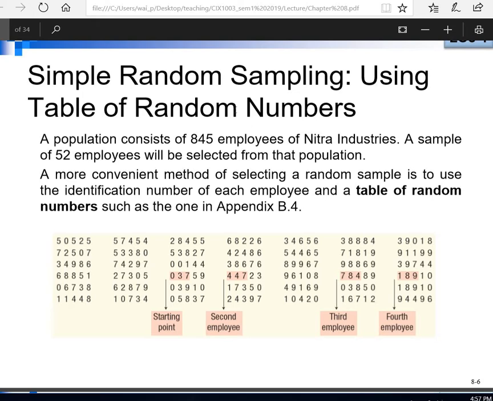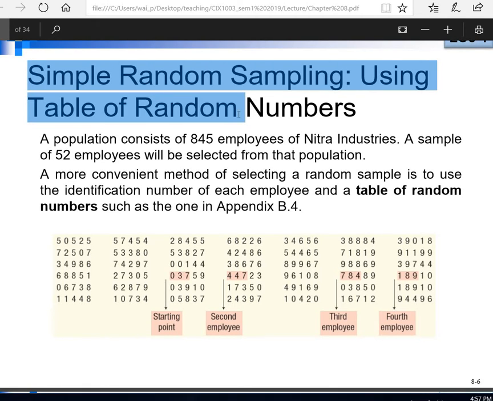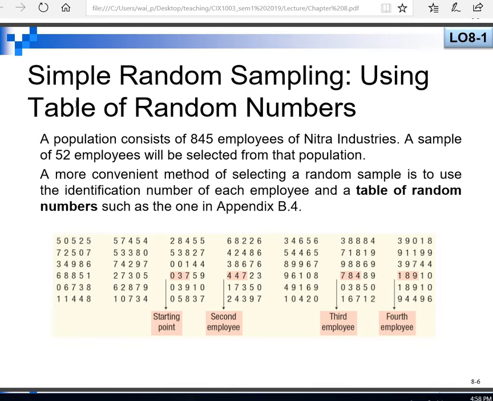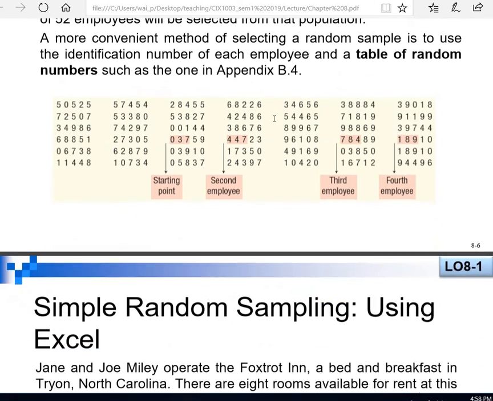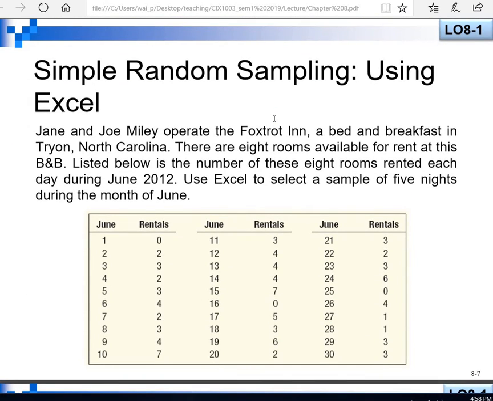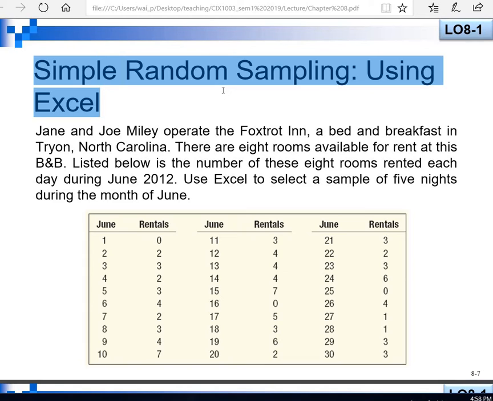We can use simple random sampling by using a table of random numbers. This table you can easily get from any reference textbook, or you can Google search table of random numbers. Besides, we can also use Microsoft Excel to determine the random numbers.